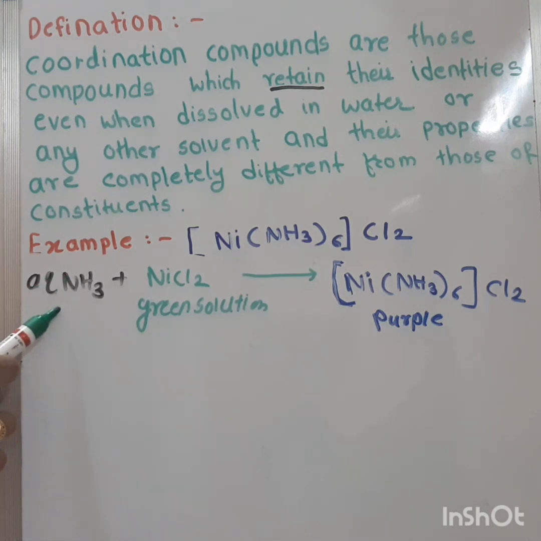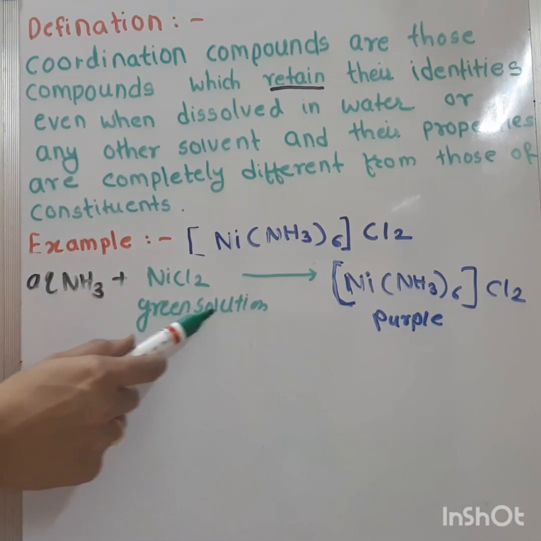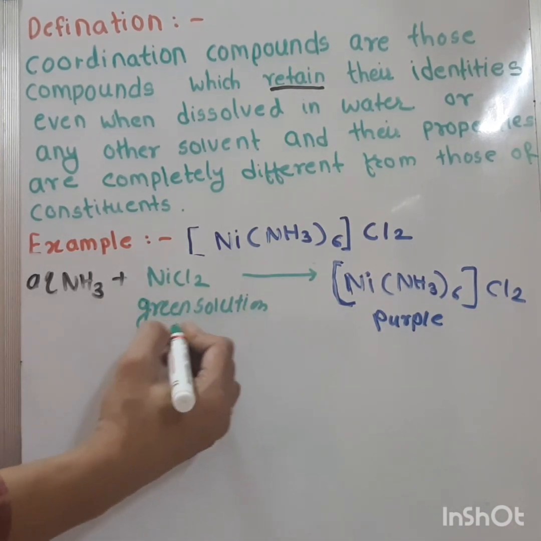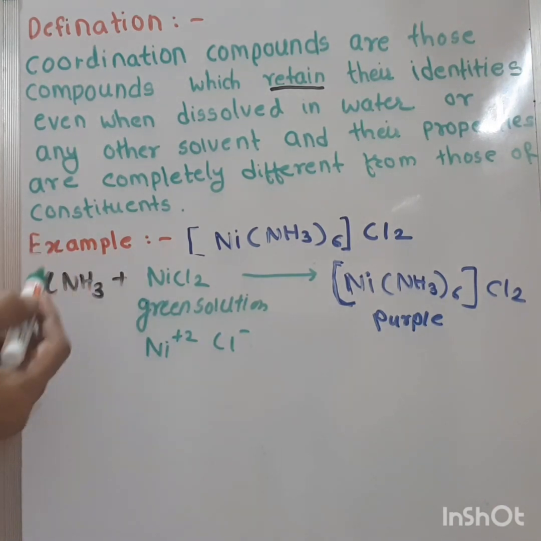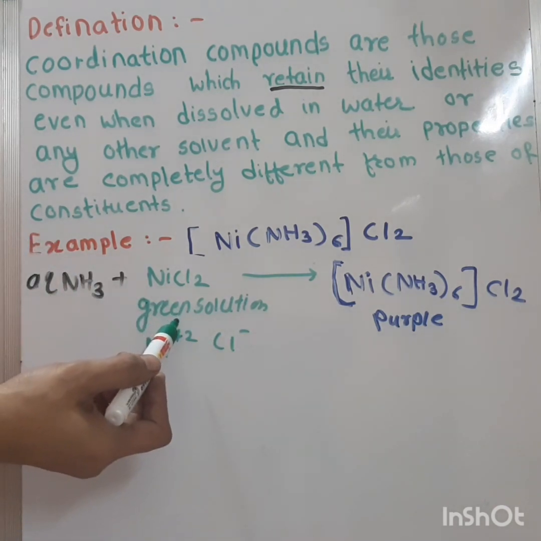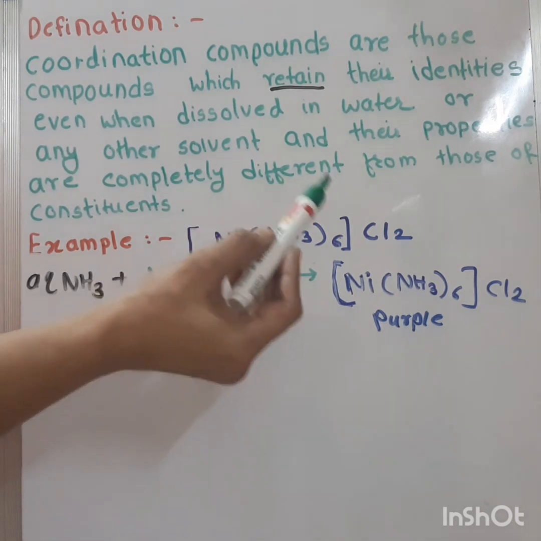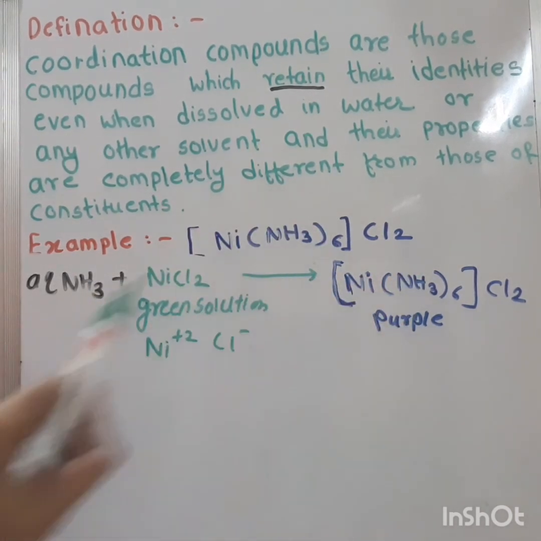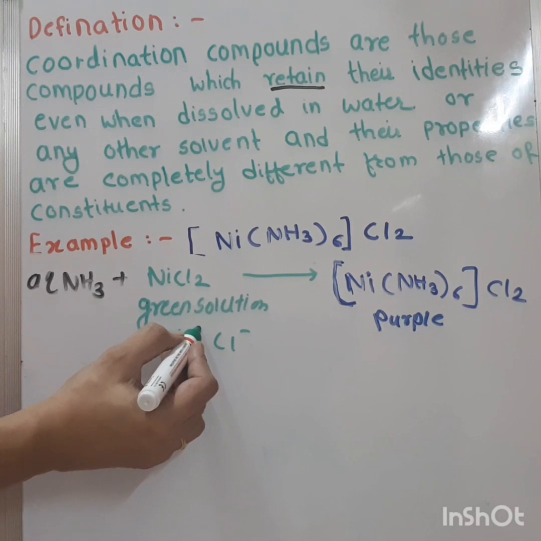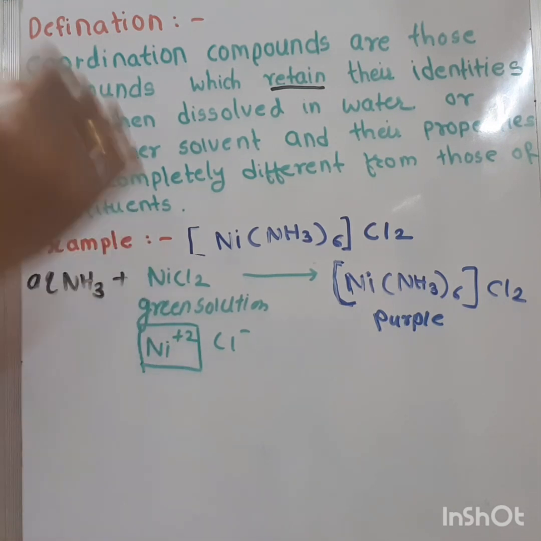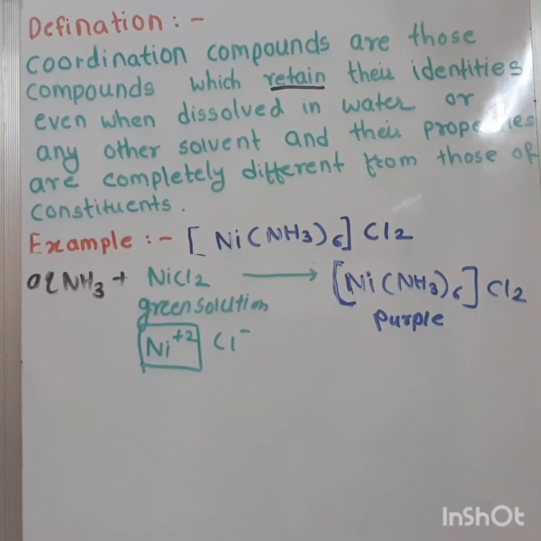When aqueous ammonia is added to the green solution of NiCl2, in the solution there are Ni2+ and Cl- ions. When aqueous ammonia is added, the color changes to purple and the formed product is [Ni(NH3)6]Cl2. After addition of aqueous NH3 to the solution of NiCl2, the Ni2+ ions almost disappear from the solution.